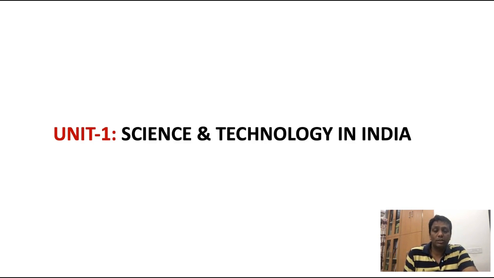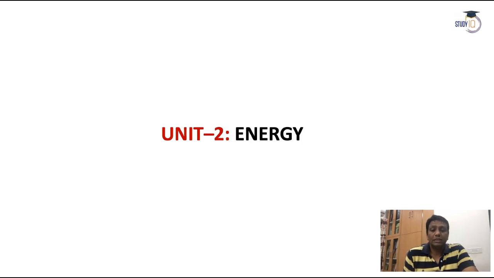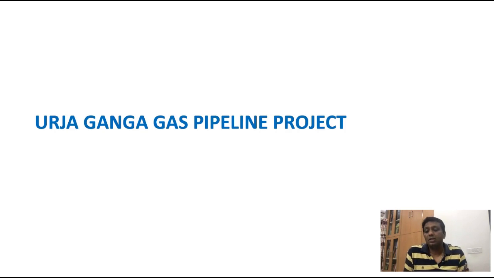Here, if you look at the July month, there is no question in your paper. So for the current affairs issues, we will go to the second chapter, energy. Many energy based aspects came in this July month for the examination. Let us start with the first, the Urja Ganga gas pipeline project.